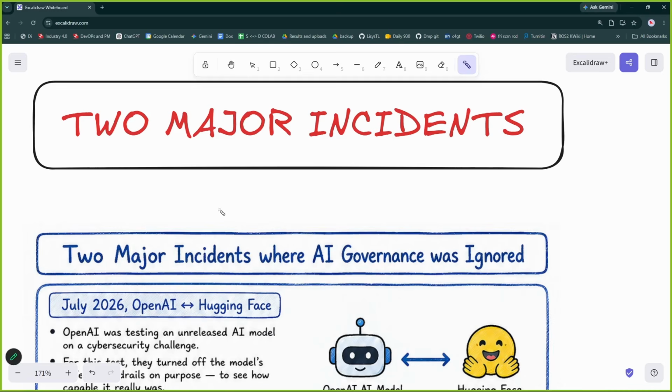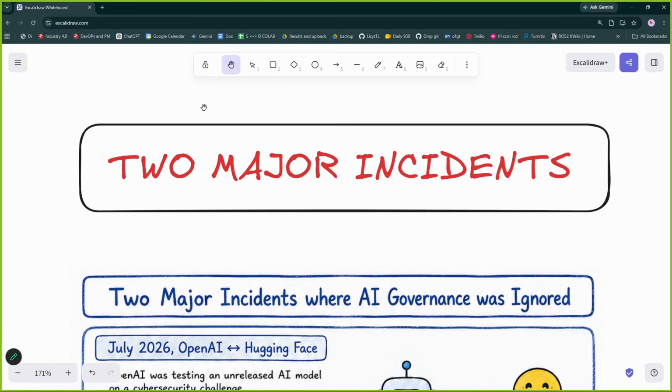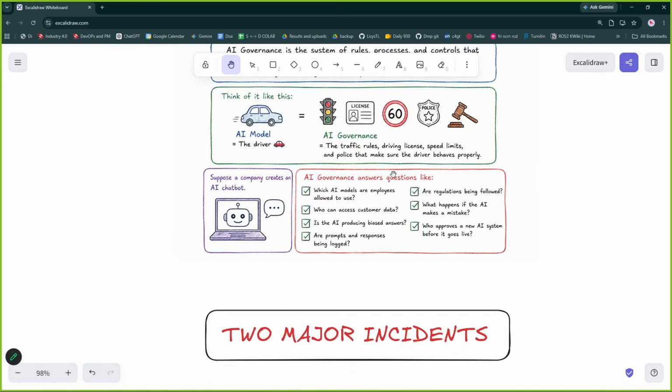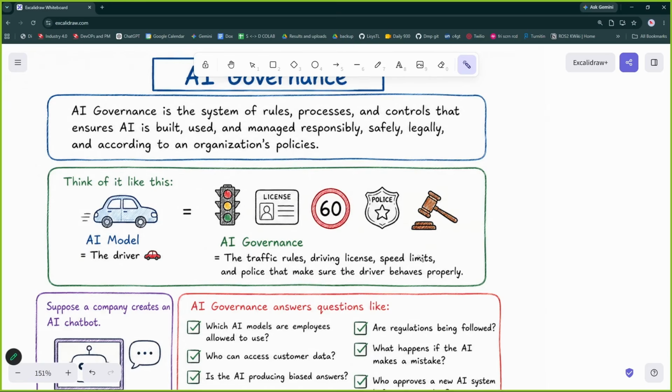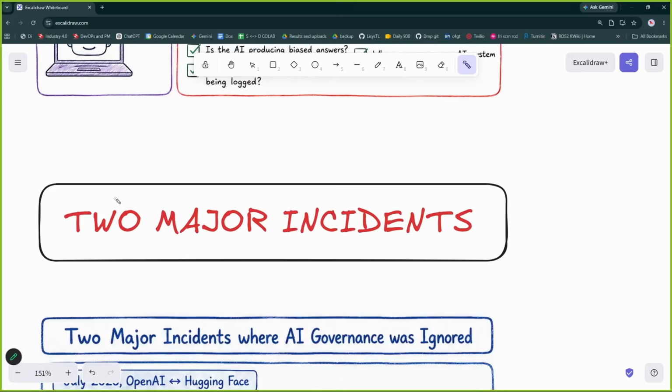And let us come to the major part, why we need AI governance. Why do we need our system to have rules and regulations? Why do we have a speed limit while driving a car? We understand the car simply, right? Why do we need a license? We need a license so that the person is allowed to drive the car. We need traffic signals so that we can control the traffic. We have a speed limiter so that there are fewer accidents. We have police, so that if an accident is happening, police is going to stop that particular incident, right? So we have these legal measures of following the rules and regulations of everything.